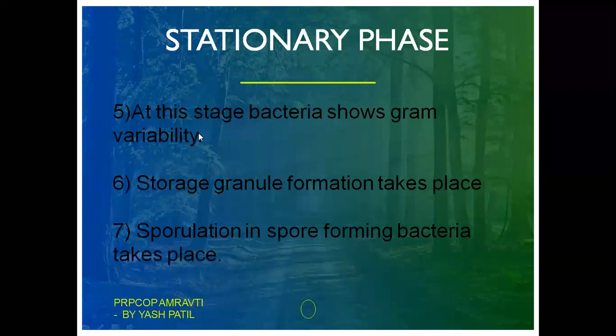At this stage, bacteria show gram variability. This means the bacteria which were showing a gram positive result in the log phase can show a negative result at this stage. So this phase is not suitable for gram staining. Storage granule formation takes place, and sporulation in spore forming bacteria also takes place in the stationary phase. Here the graph is a straight line.